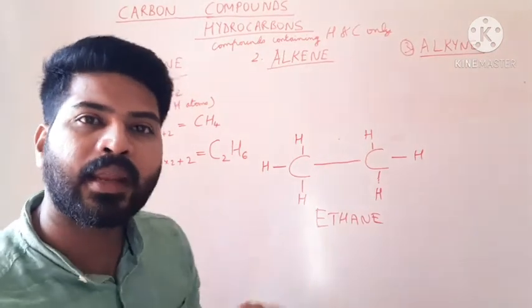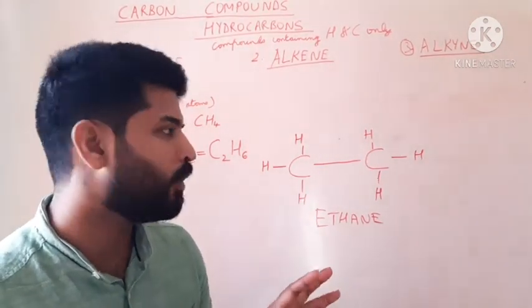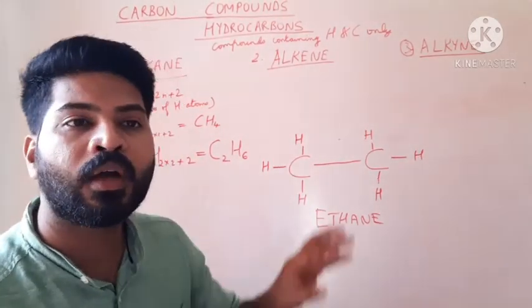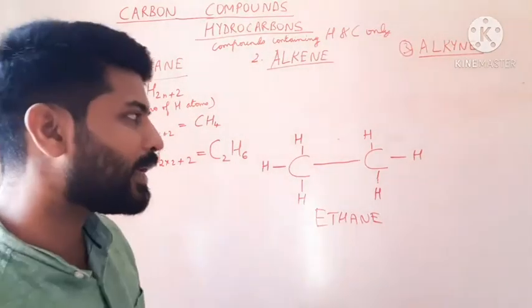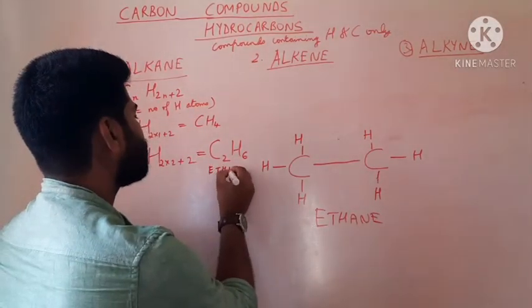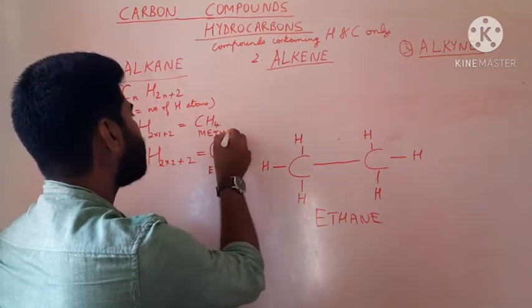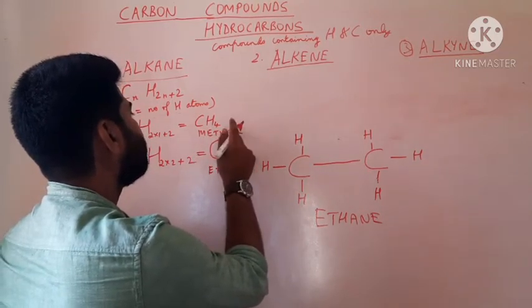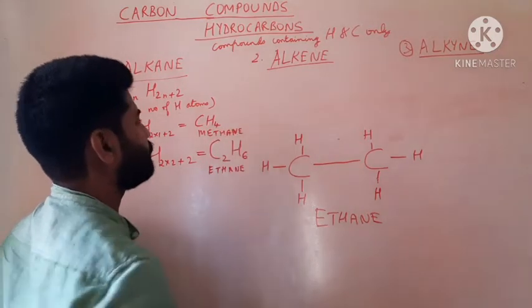So, is there any rule which has to be followed for naming the hydrocarbons? Yes, there is a very simple rule. So, let us write down the structure here. Name ethane. The first member is methane.